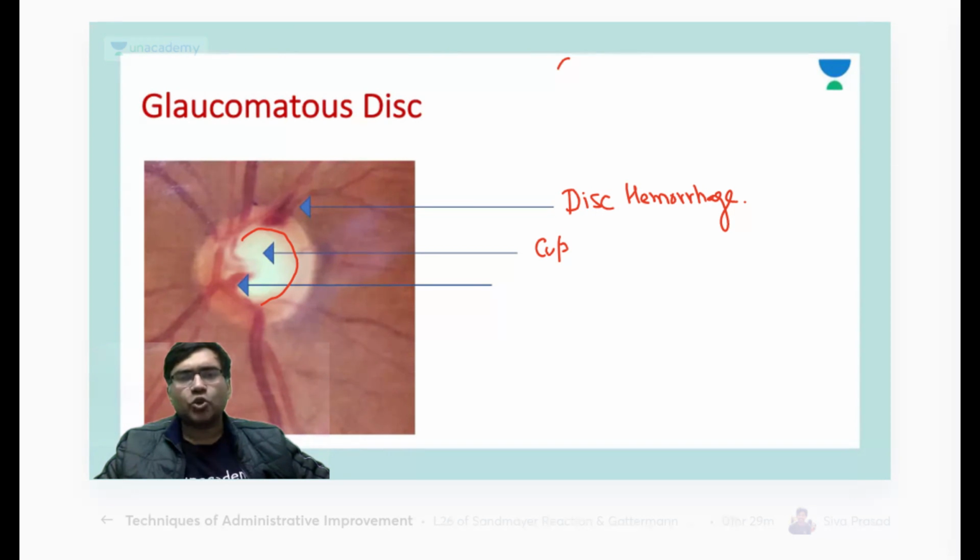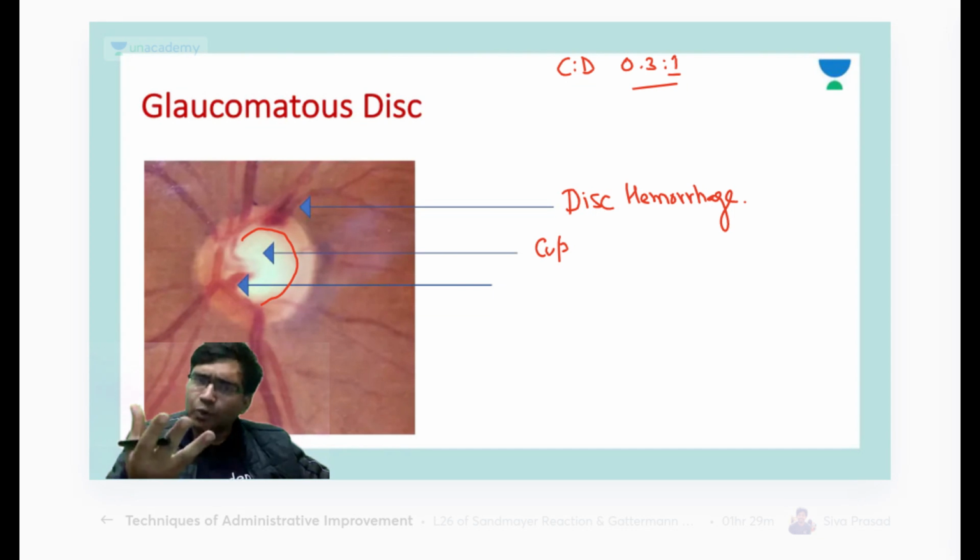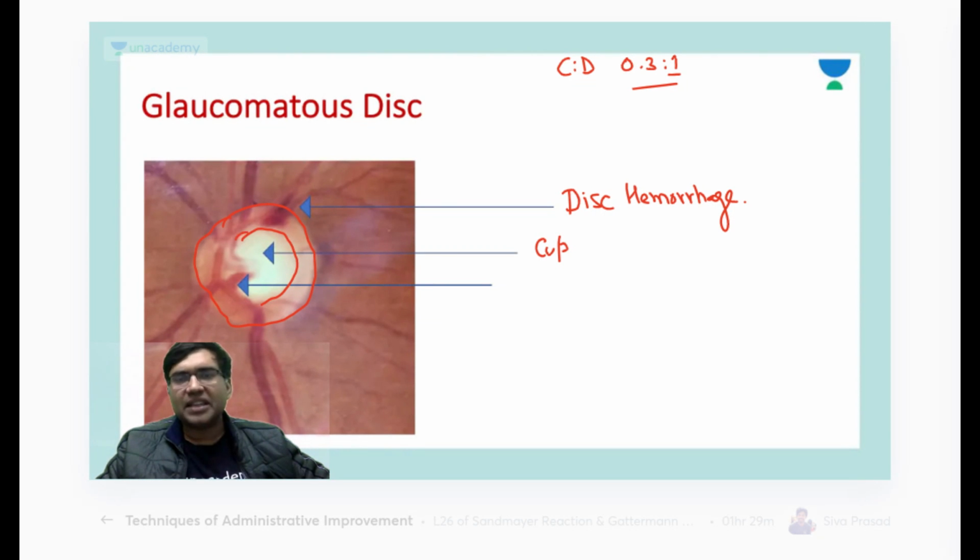Normal cup disc ratio in an individual is 0.3:1, or even up to 0.5:1. Here you are seeing this is the whole disc. So you appreciate here the cup is much larger. So you are seeing a 0.7 to 0.8:1 ratio.